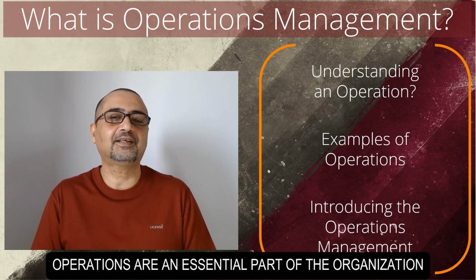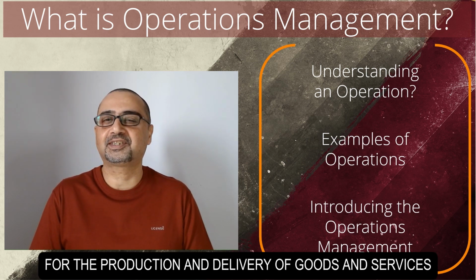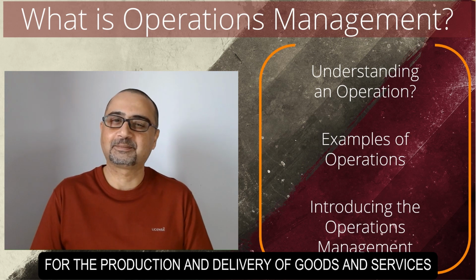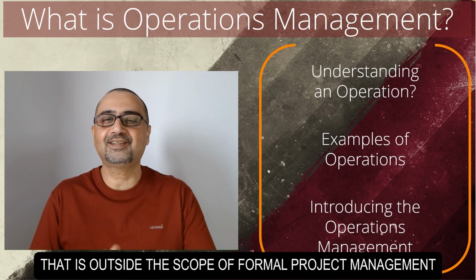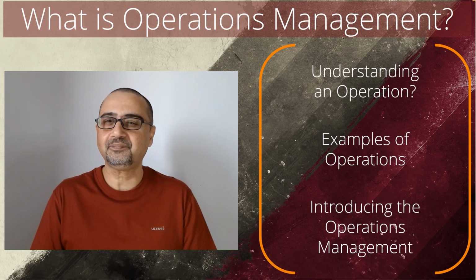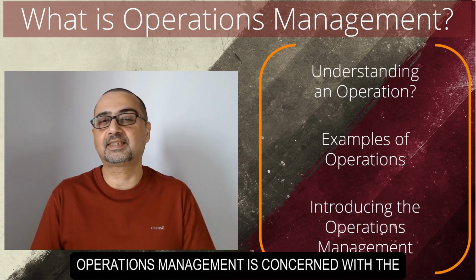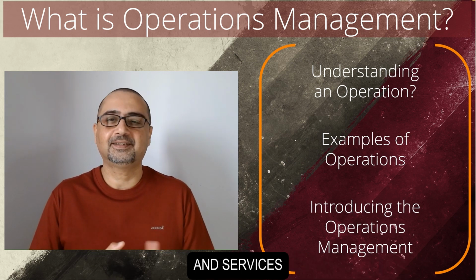Overall, operations are an essential part of the organization, and they are critical for the production and delivery of goods and services. Operations management is an area that is outside the scope of formal project management as described in this guide. Operations management is concerned with the ongoing production of goods and services.